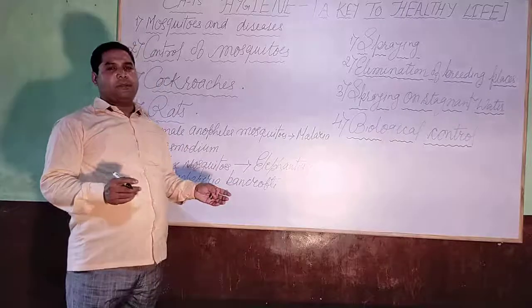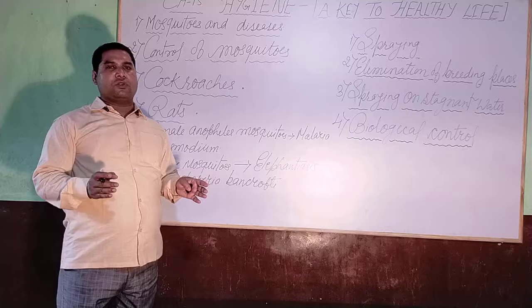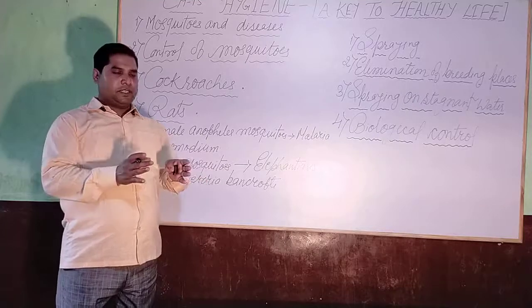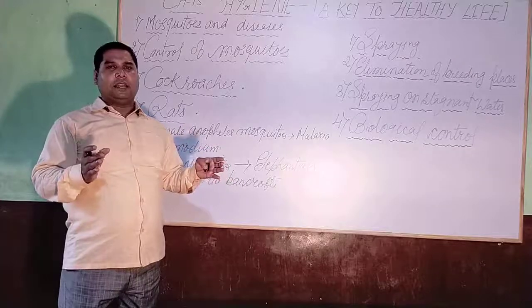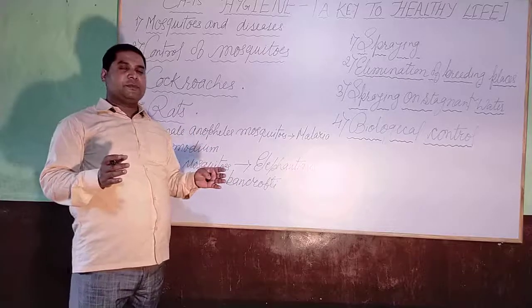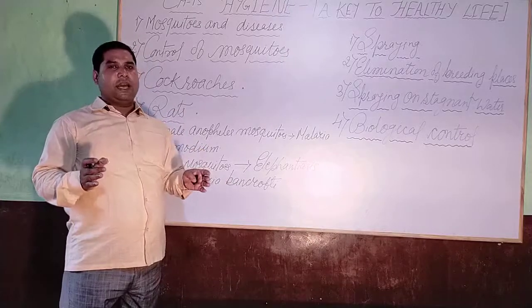In this disease, what happens? A particular part of the human body swells up. Means it swells and looks like an elephant's leg. Especially this swelling takes place in the leg only. So it is known as elephantiasis.